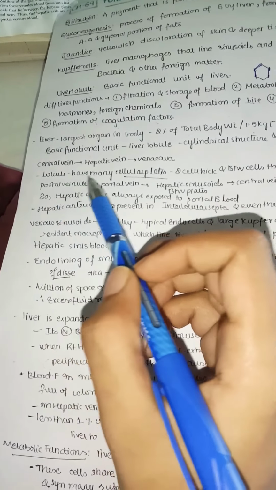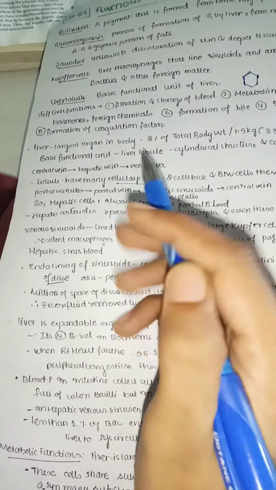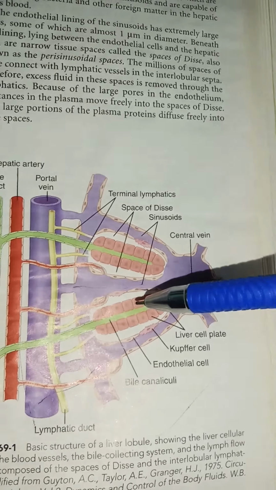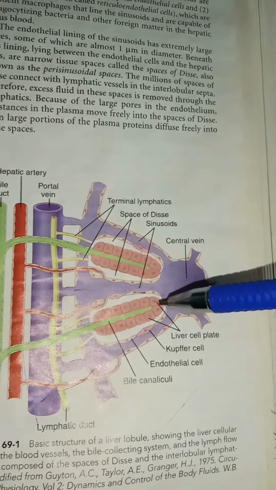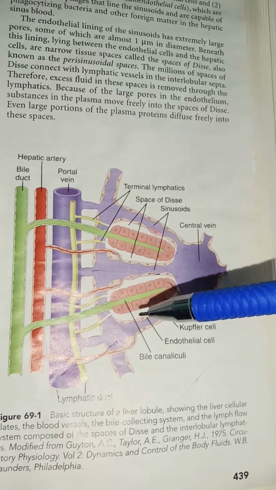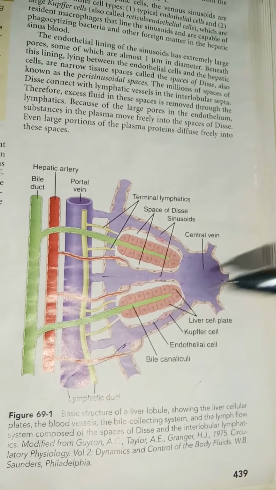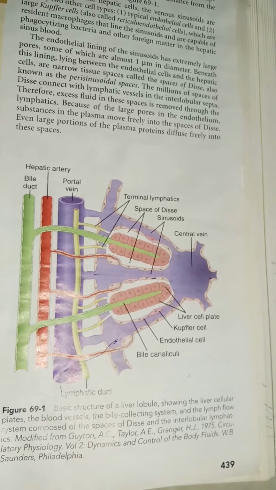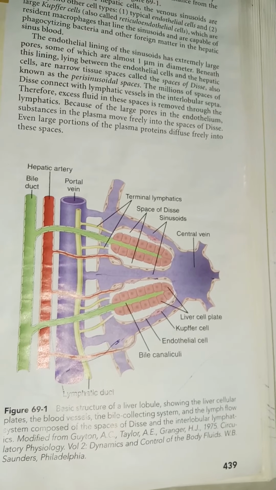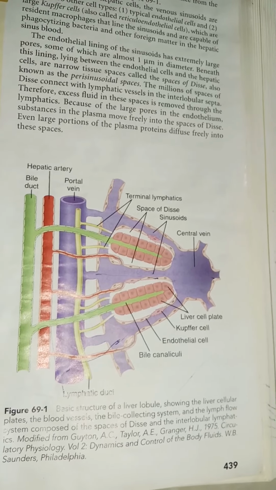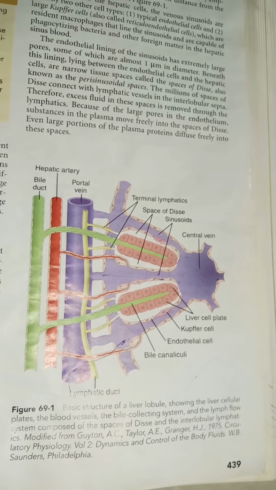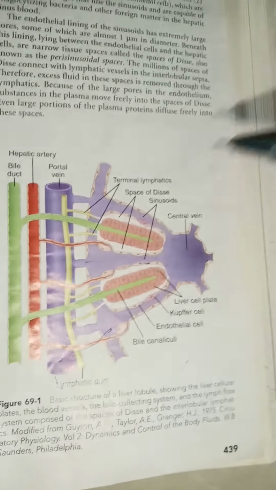The lobule has many cellular plates. You can see this is a liver lobule. Here you can see this liver cell plate is two cells thick. Between these cells you can see the bile canaliculi, which empty into the bile duct.